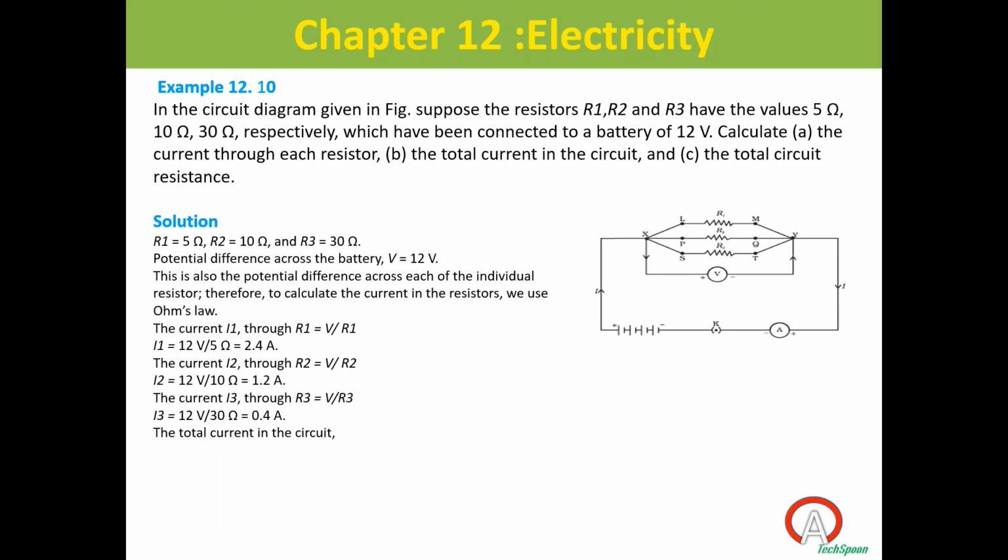Now find out the total current in the circuit. We have to find out the total current I. How can we find it? We found I1, I2, and I3.